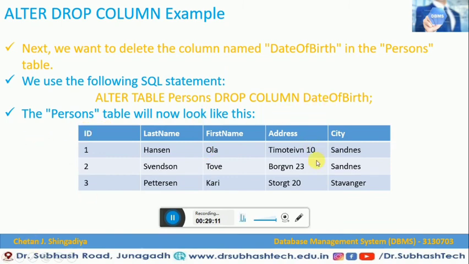After executing this command, the table will look like this. Here you can see the table is once again in its original form, as we saw previously. So this is the DROP COLUMN statement.